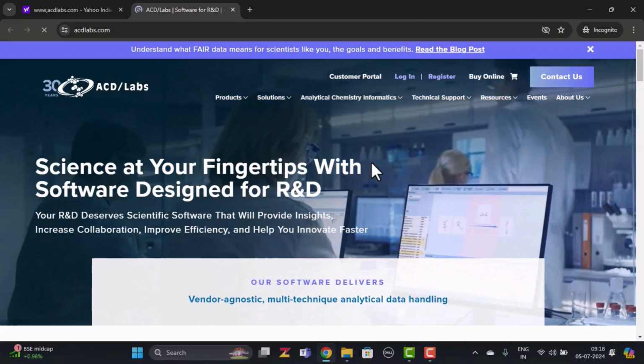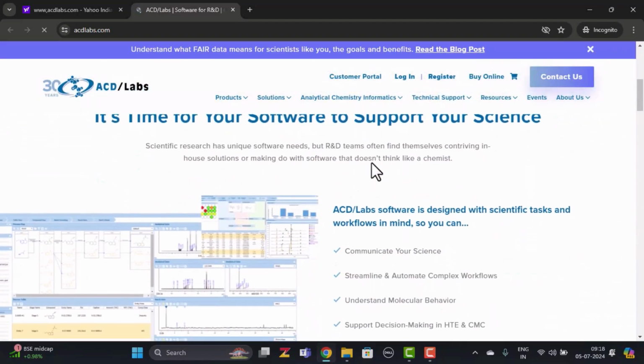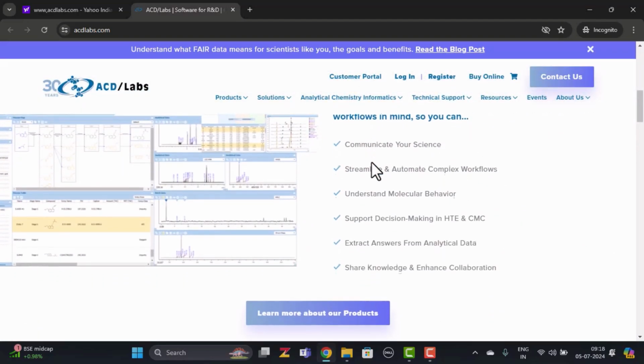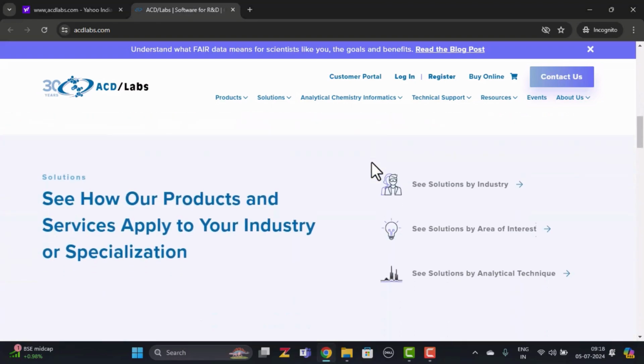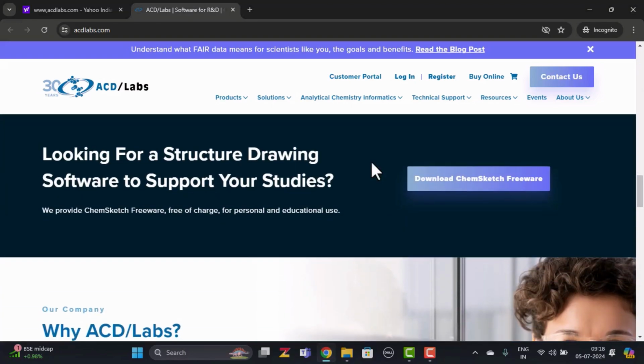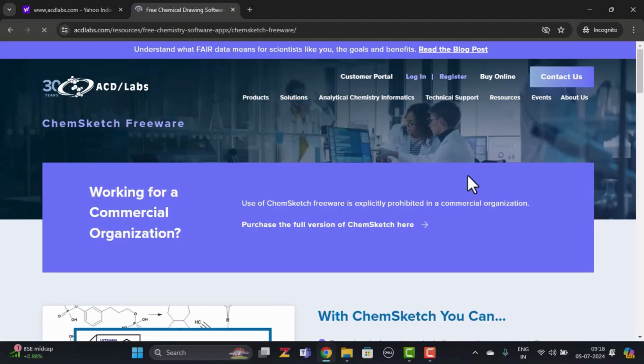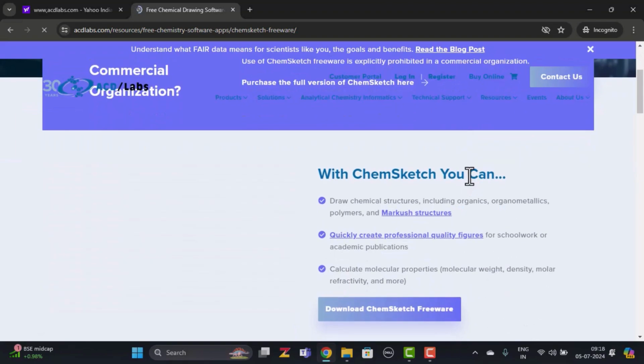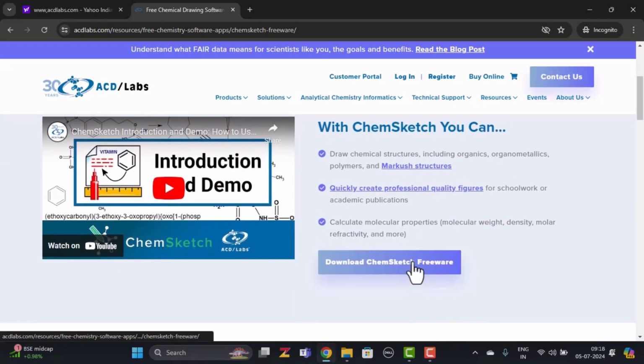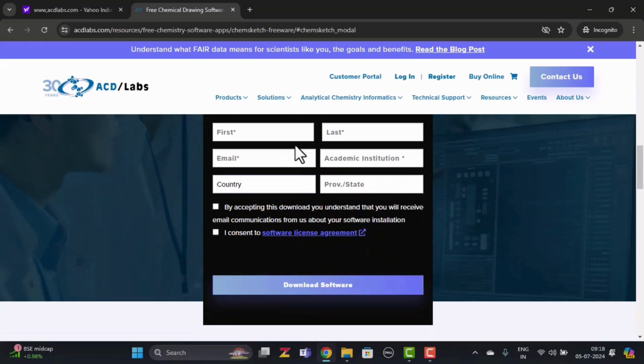Once you are on the home page, scroll down. You can see the option here, download ChemSketch freeware. Click on that. Again scroll down, and again click on download ChemSketch freeware. Now we have to make a small registration with ACD Labs for downloading the software.